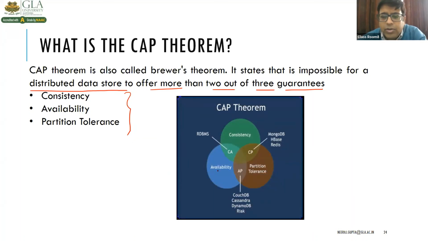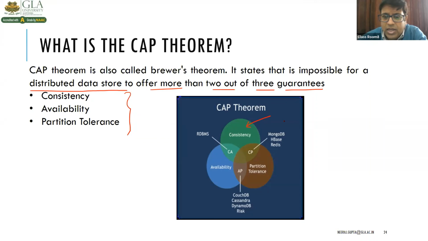So what a CAP theorem is, look at this. CAP theorem is consistency, availability, and partition tolerance. What is the meaning of consistency? You very well know. The data should remain consistent even after the execution of the operation, right?